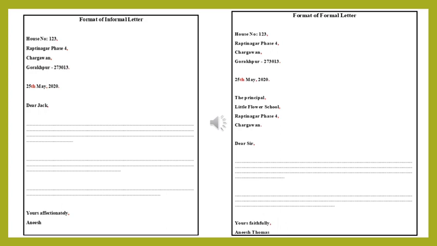No need of in between. Yours, yours, in between there is no apostrophe and all, only you need to write yours. Y is capital. Okay, and affectionately a small letter only, and at the end a comma. And you are not allowed to write yours lovingly, yours friendly, nothing.